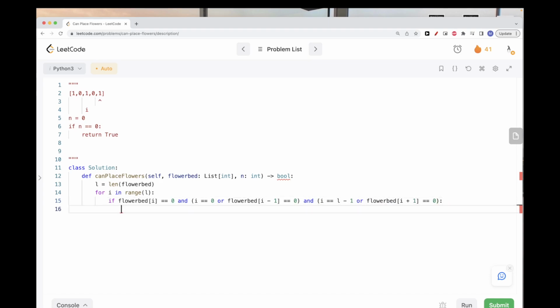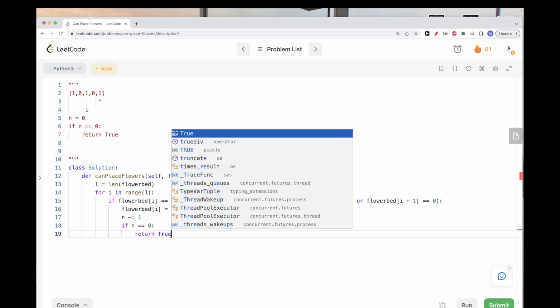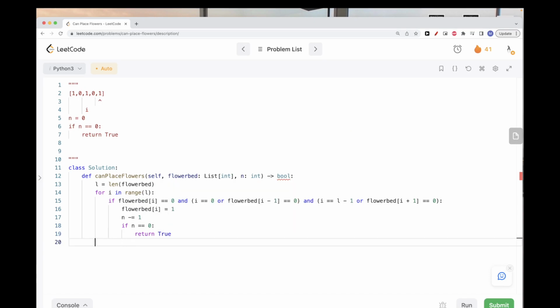And so here in this case, we can place at i, we can place 1, because adjacent ones are 0 and the value itself is 0. And we can subtract from n, because we just placed 1. Now, if at any point n is equal to 0, we should be good. We were able to place what was required. And if we went through the entire flower bed list and we weren't able to place all n values, we can return false here.